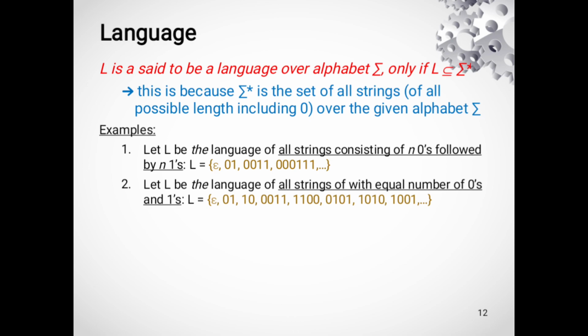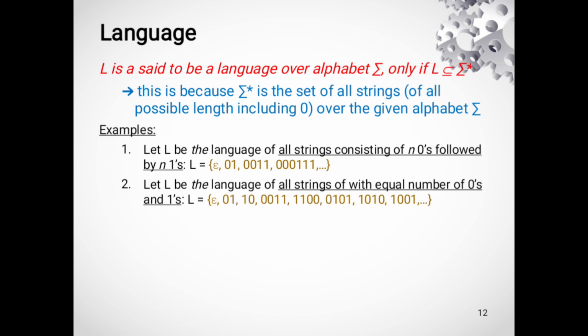If I am taking the alphabet 0 comma 1, the language L is the collection of all the strings over the given alphabet 0 comma 1. It includes epsilon also. Epsilon is a string having length 0, then any possible combinations of 0 and 1, and this is what we call a language.